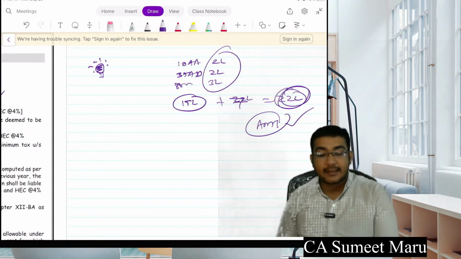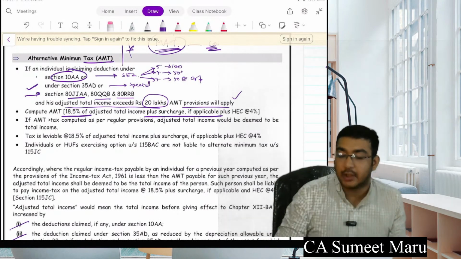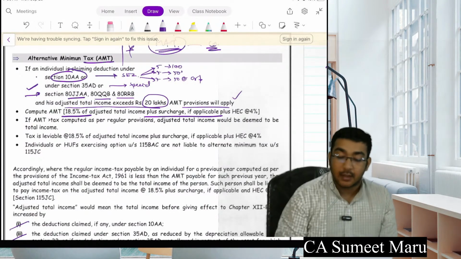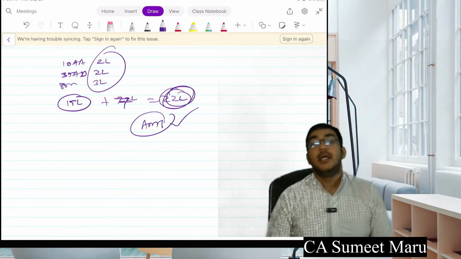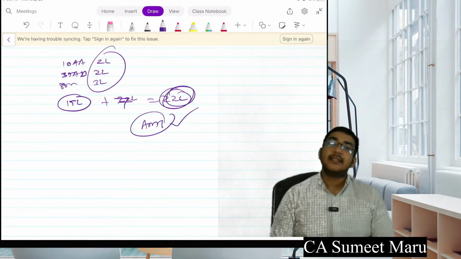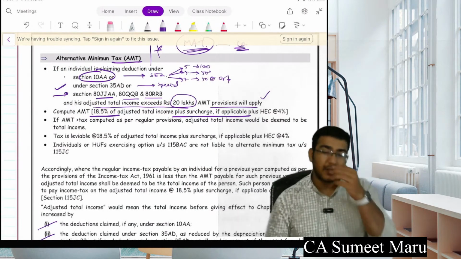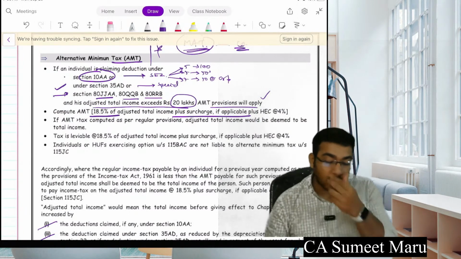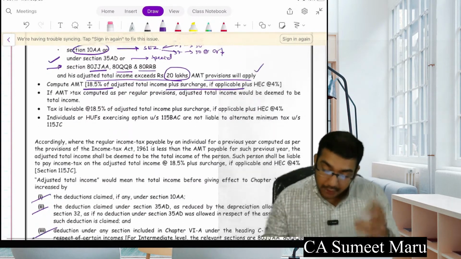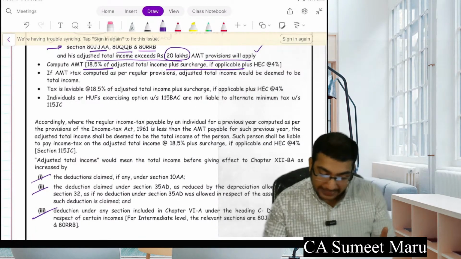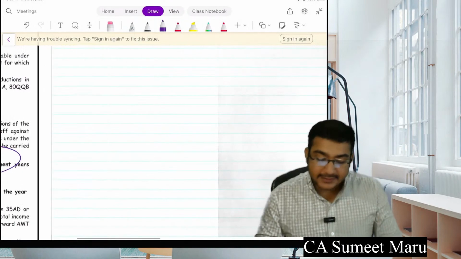What does the AMT provision say? AMT provision says compute the tax at 18.5% of your adjusted total income plus surcharge plus cess if applicable, and see what is your tax as per alternative minimum tax, or what is your actual tax. If your AMT is more, then you have to pay alternative minimum tax. If your AMT is less, then you have to pay actual tax. Whatever extra you pay as AMT over your actual tax will be allowed to you in future as a credit. This credit can be utilized up to 15 assessment years. So please remember, चलो आपको पता है.